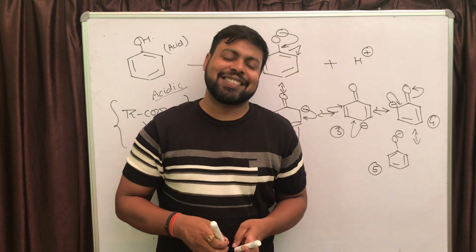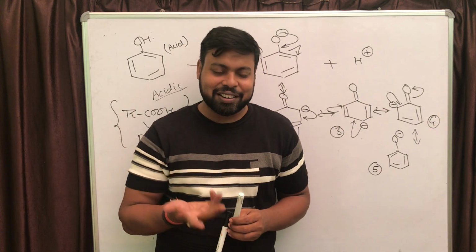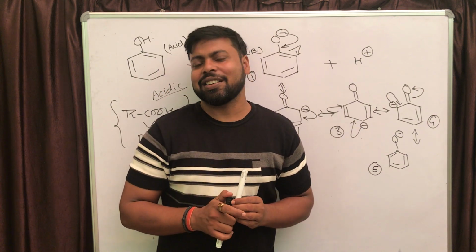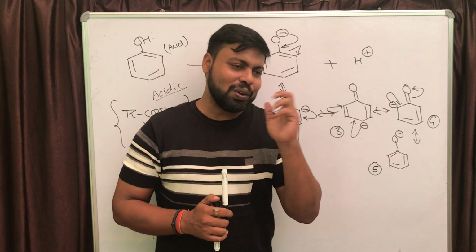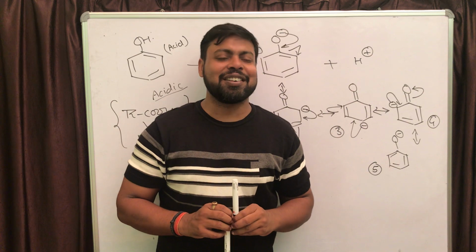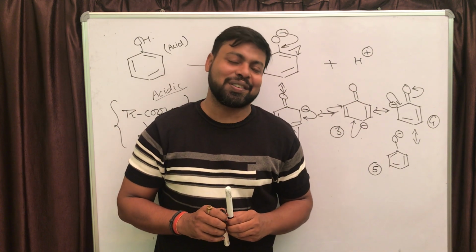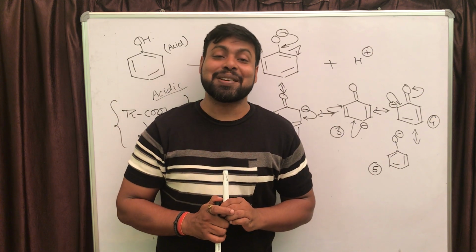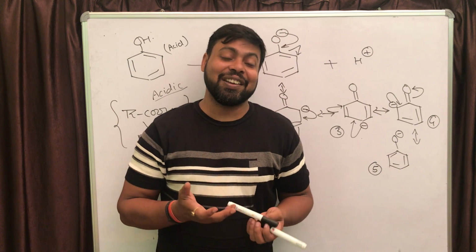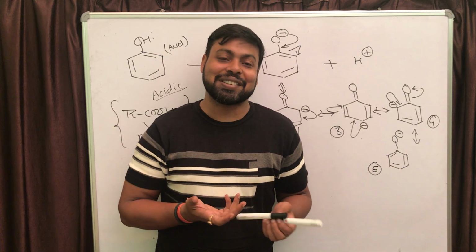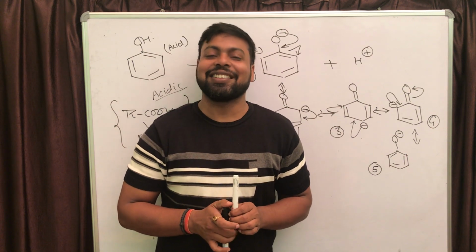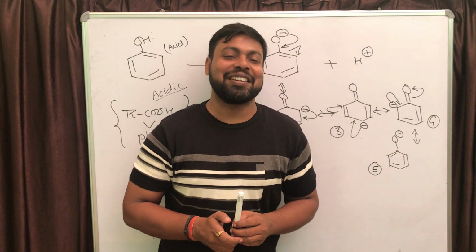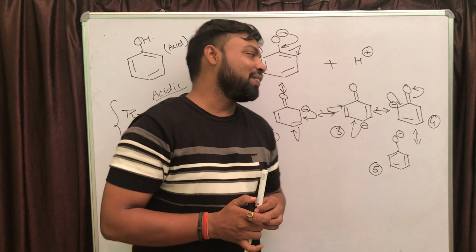One statement is also used in resonance: the more the number of resonating structures, the more the stability of a species. If you look at the number of resonating structures, definitely phenoxide ion is going to have more. So in that way, phenoxide ion should be more stable than carboxylate ion, and if that was true, then phenol should be more acidic than carboxylic group. But the answer is the reverse. Carboxylic group is a stronger acid than phenol.